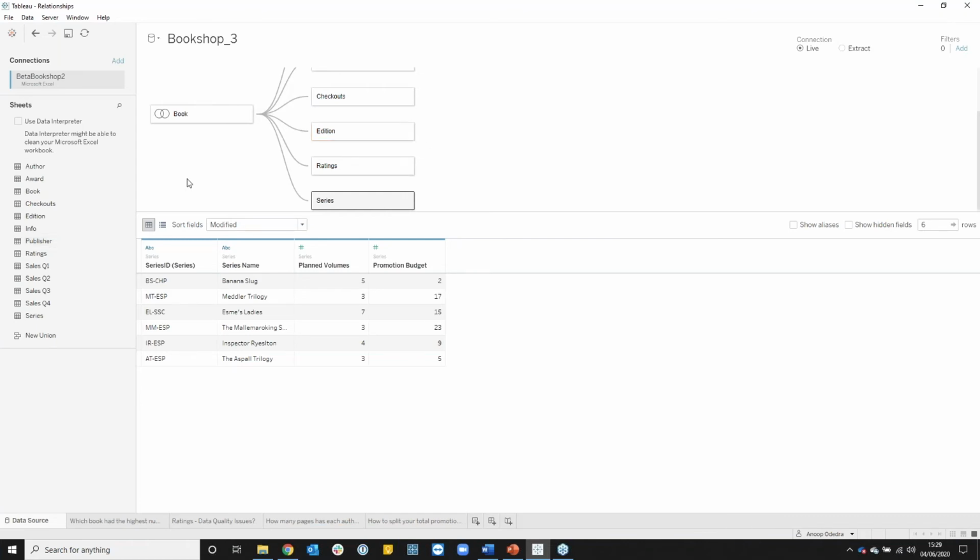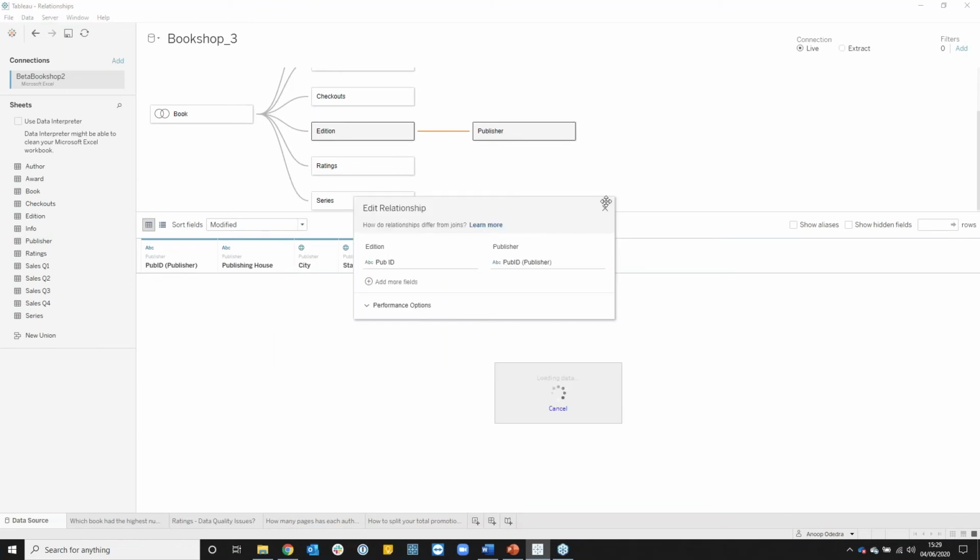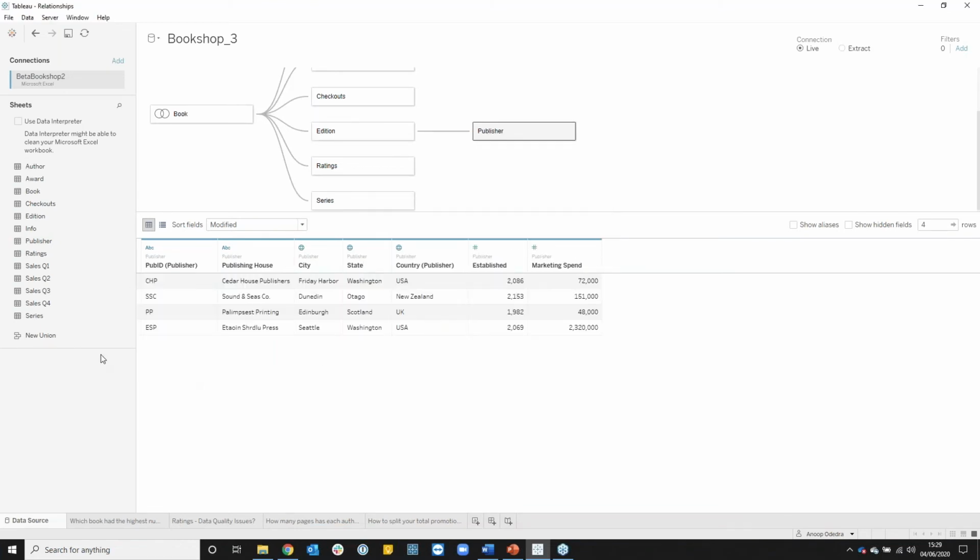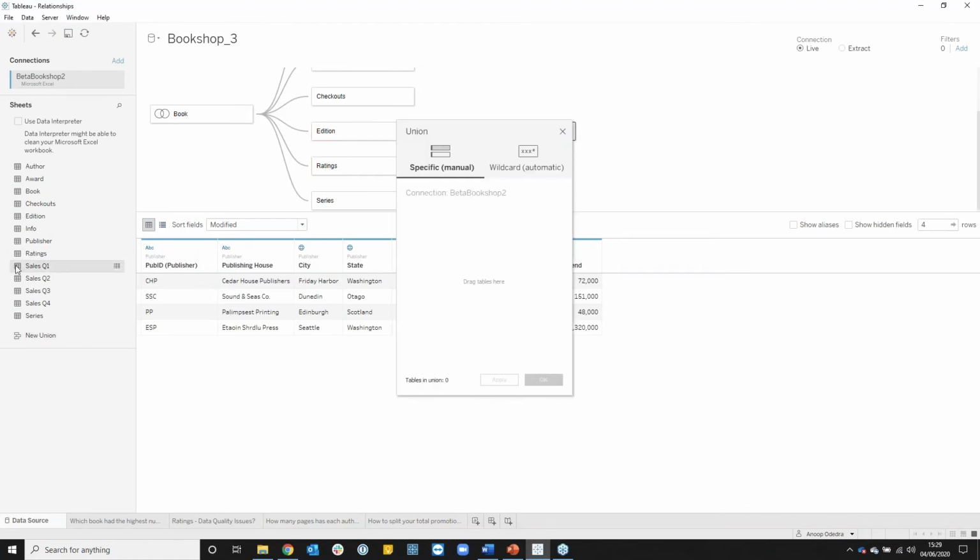And then I want to bring my sales data in. So I want to add that union again. So I can bring in a new union as you did before, and drag in my 4 sales tables like so. Select OK.